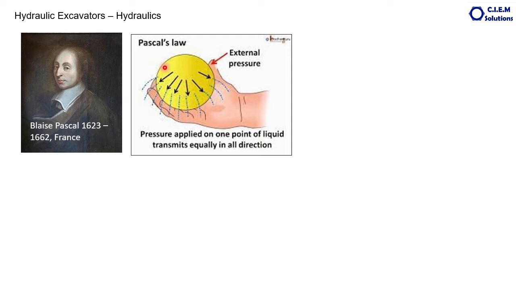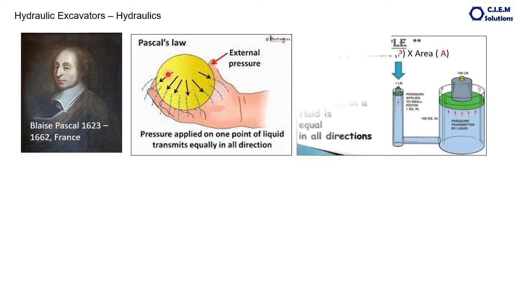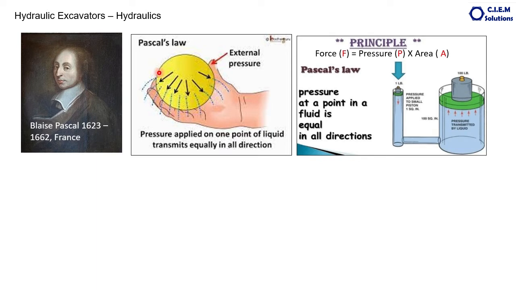Suppose this is a ball having water inside. If you press at one point with the thumb, the water comes out with equal velocity in all directions wherever the holes are provided. Let us see this figure. The simple formula for the Pascal's law is: force is equivalent to pressure times area.